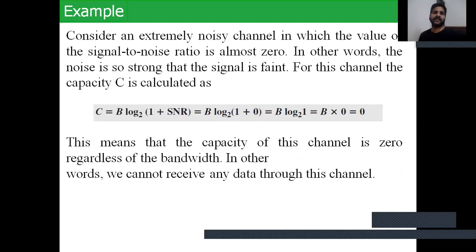Suppose we consider an extremely noisy channel in which the value of the signal to noise ratio is almost zero. In other words, the noise is so strong that the signal is faint. For this channel, the capacity C is calculated with the Shannon formula, C equals B log base 2 of 1 plus SNR, which is B log base 2 of 1 plus 0. Log base 2 of 1 equals 0, so capacity equals 0. This means that the capacity of the channel is zero regardless of the bandwidth. In other words, we cannot receive any data through this channel.